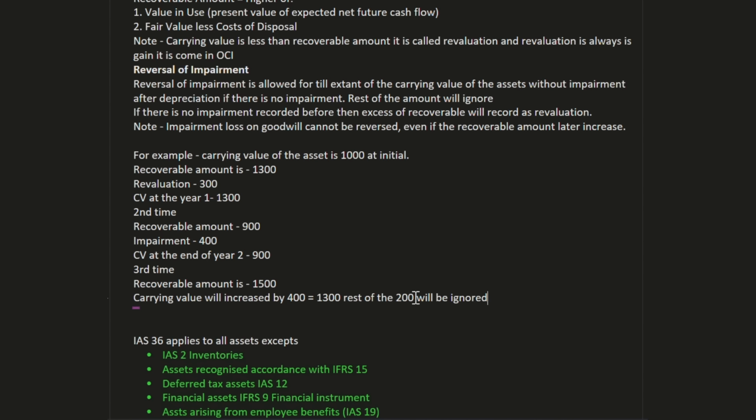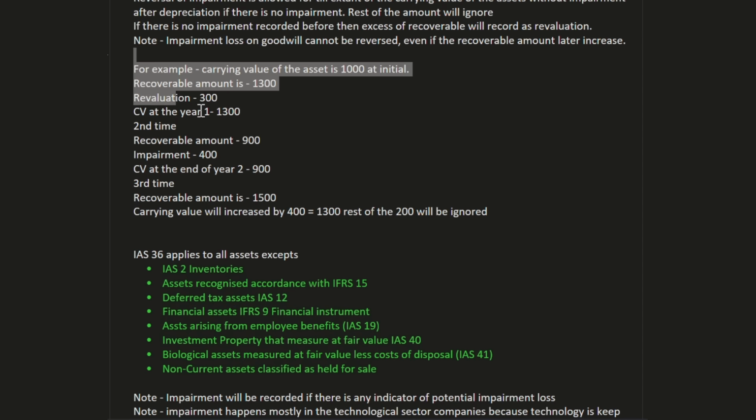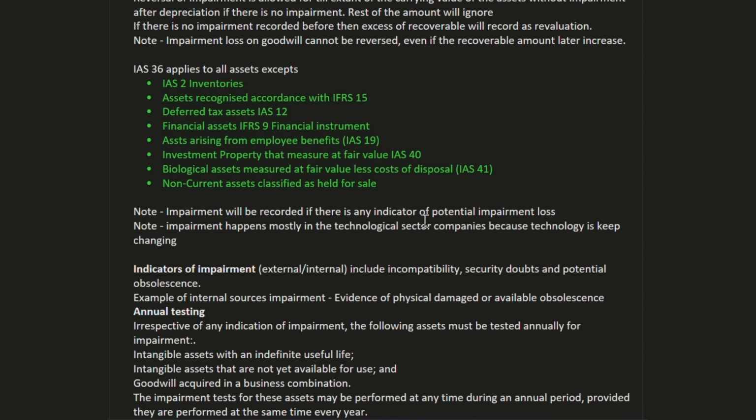So now let's move forward. IAS 36 applies to all assets except IAS 2 inventory, assets recognized according to IFRS 15, IAS 12 deferred tax assets, IFRS 9 financial instruments, IAS 19 assets arising from employee benefits, and also IAS 40 investment property that is measured at fair value, biological assets which are covered under IAS 41, and non-current assets classified as held for sale, that is your IFRS 5, I guess.